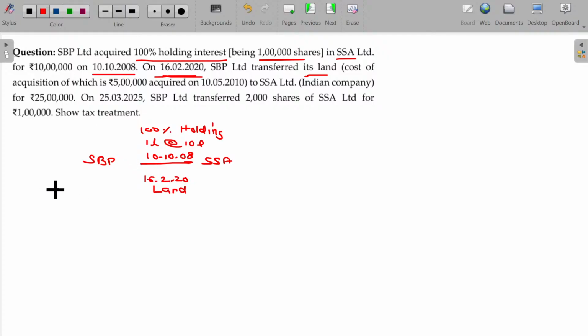Cost of acquisition being 5 lakhs. Originally acquired, date of acquisition being 10/5/10, to SSA Limited. This land is handed over to SSA Limited for rupees 25 lakhs. Sale consideration being 25 lakhs.